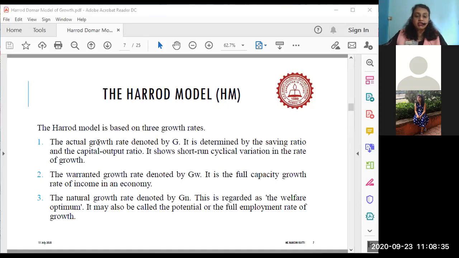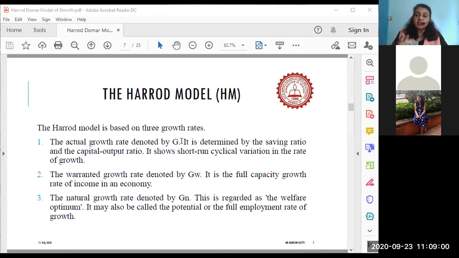One is the actual growth rate, which is denoted by G. The actual growth rate is what is existing in the economy. For example, in today's time period, if economies are experiencing a negative growth rate, then the actual growth rate is negative.